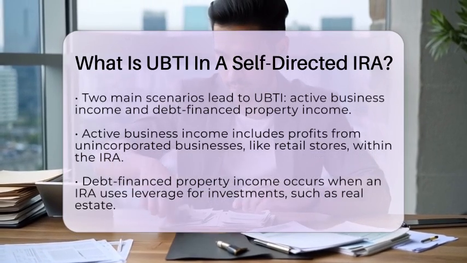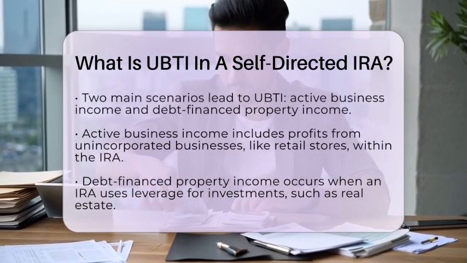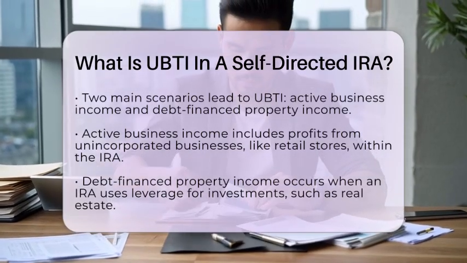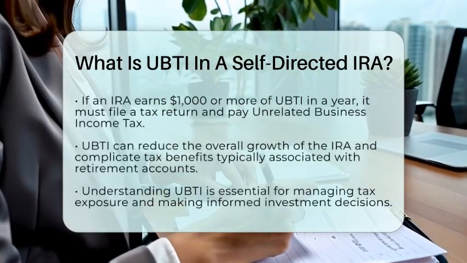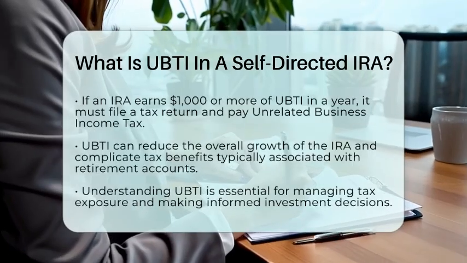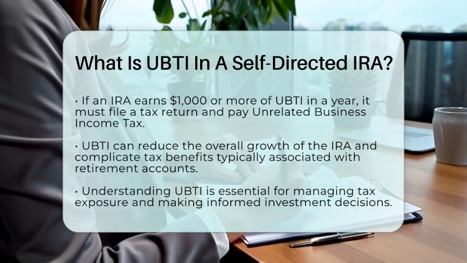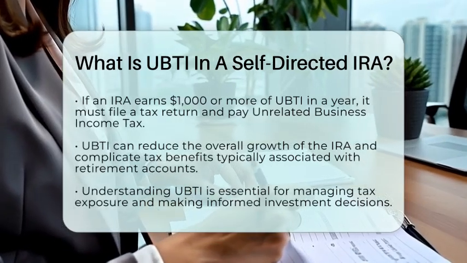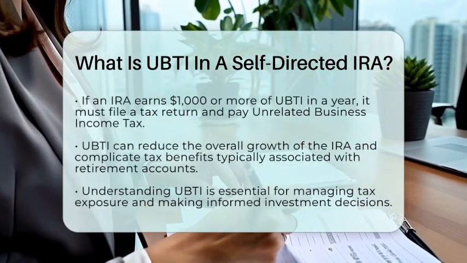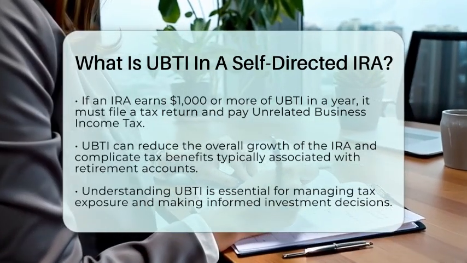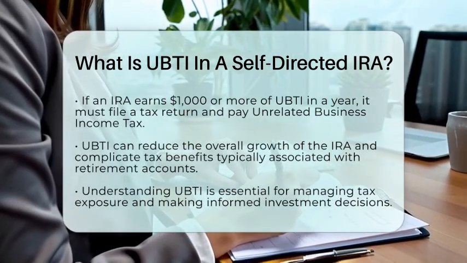For retirement planning, if your self-directed individual retirement account earns $1,000 or more of UBTI in a year, it must file a tax return and pay unrelated business income tax on that income. This tax liability can reduce the overall growth inside your individual retirement account and complicate the tax benefits typically associated with retirement accounts. Being aware of UBTI is vital for self-employed individuals or investors using self-directed individual retirement accounts. It can significantly impact the tax efficiency of your alternative investments.